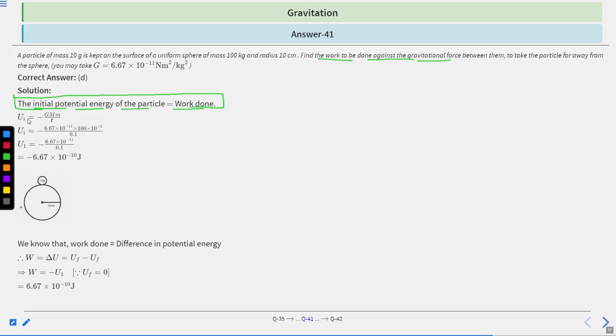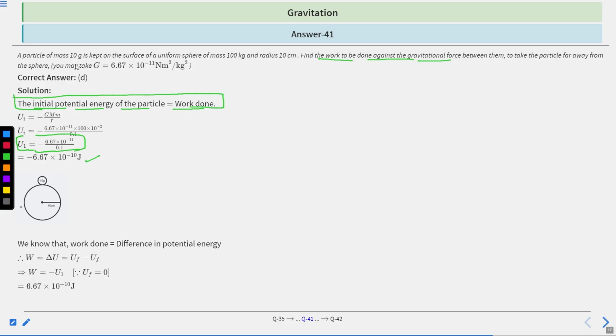Using the energy formula, Ui equals minus GMm divided by R. Putting all the values in this formula, you will get Ui equal to minus 6.67 into 10 raised to the power minus 11 divided by 0.1. Use this formula, and after solving this term, you will get this.